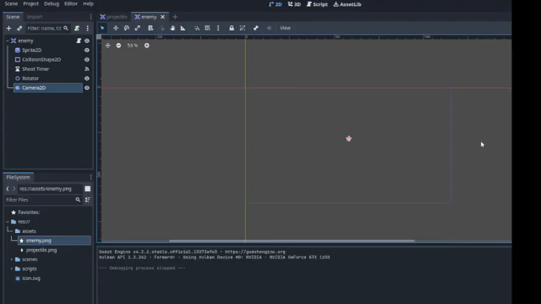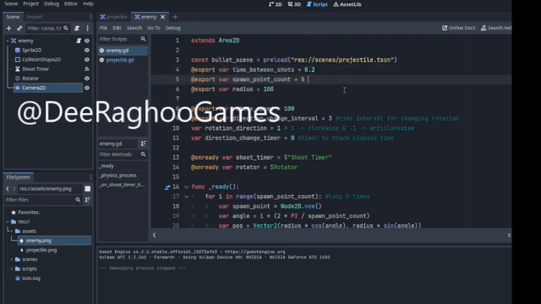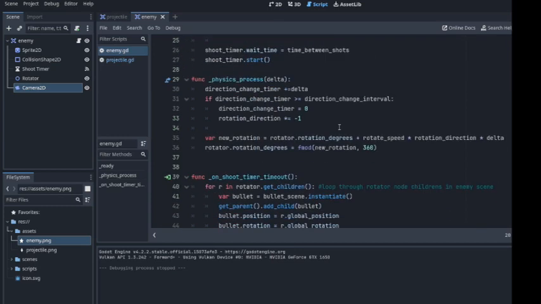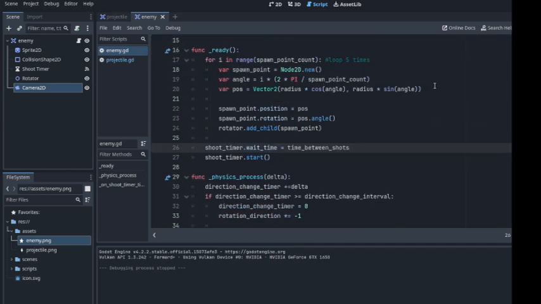There is a really good tutorial by Giguru Games, and he made this really awesome bullet hell pattern code which we can use, or I did learn from him. It's kind of complicated math stuff which I get a little bit, and sometimes I don't, because it uses some really complicated math functions.